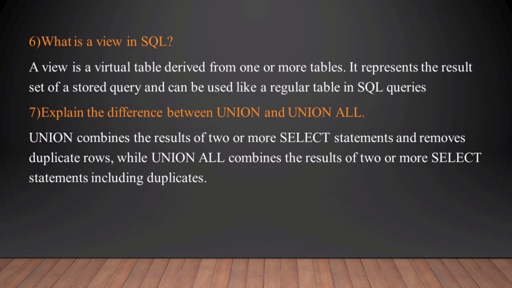Explain the difference between union and union all. Union combines the results of two or more select statements and removes duplicate rows, while union all combines the results of two or more select statements including duplicates. The main difference is that union only returns unique rows, whereas union all returns all rows including duplicates.